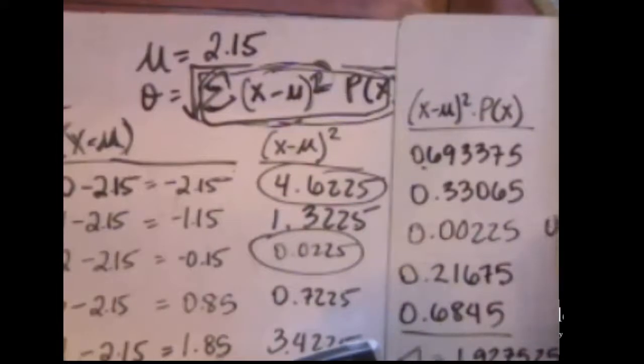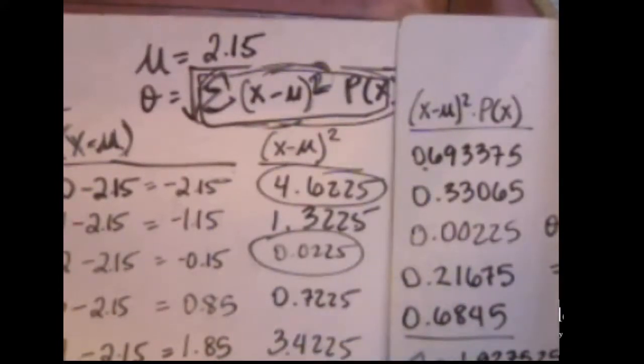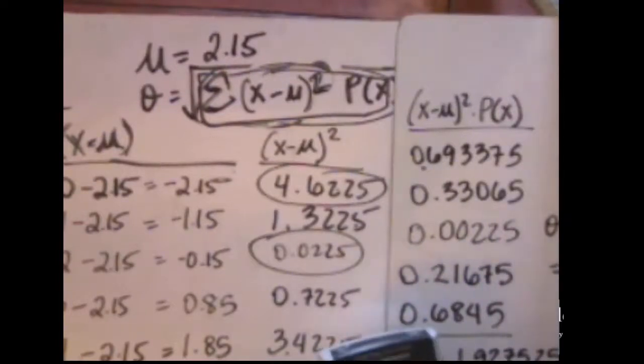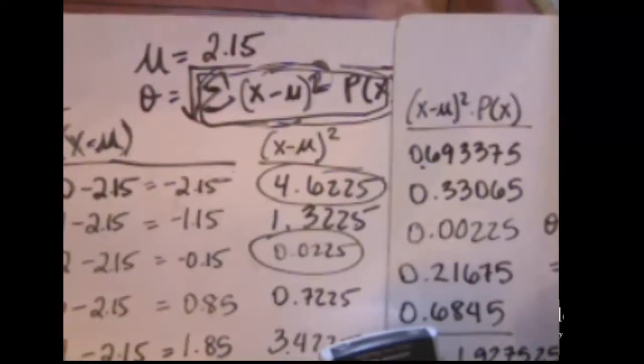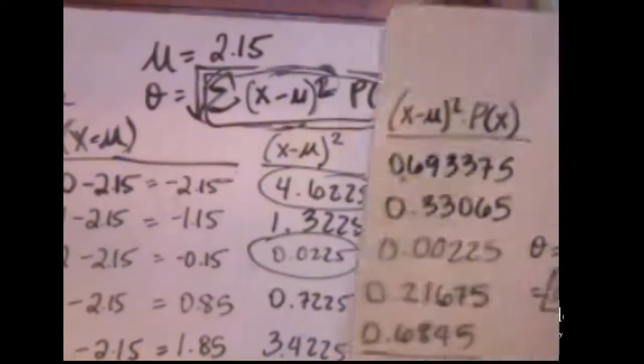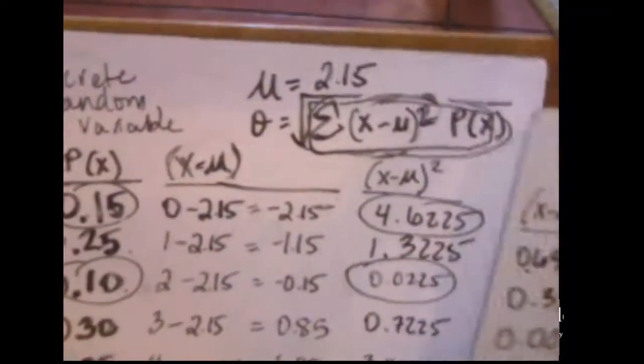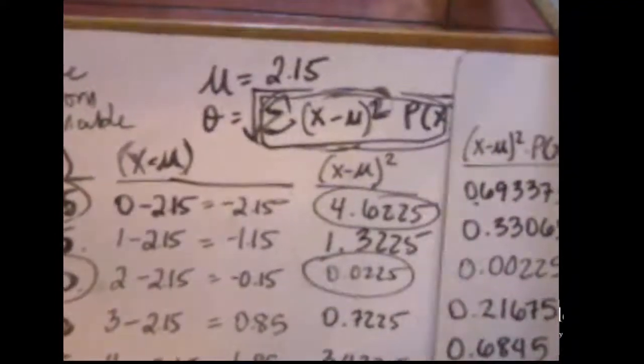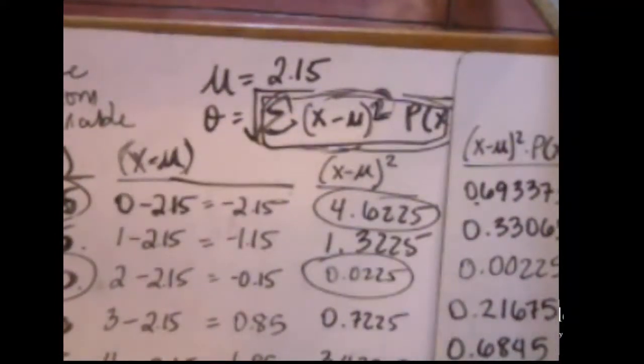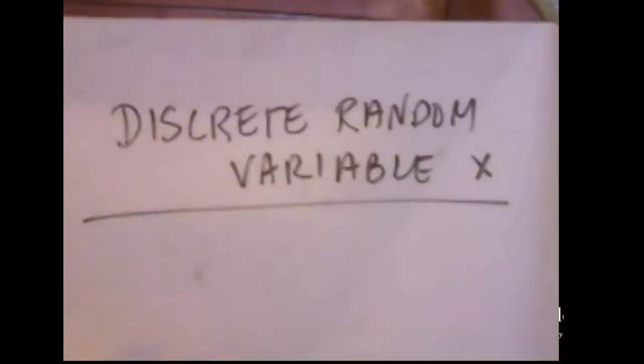All right, that's basically everything that was underneath my square root. And my last step, so that was the variance, is to take the square root of the variance, in other words, to get the standard deviation. If I take the square root of the variance, the standard deviation is 1.388. Let's call it 1.39. All right, so that is the standard deviation for a discrete random variable. So tedious, but not too difficult.